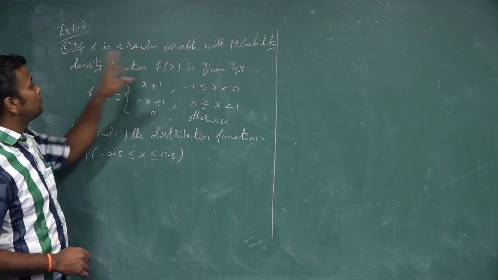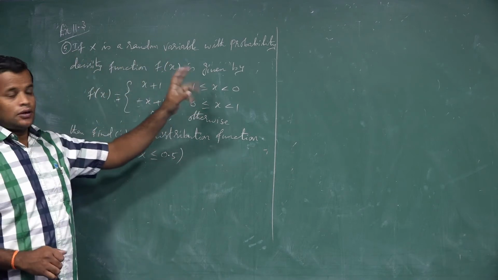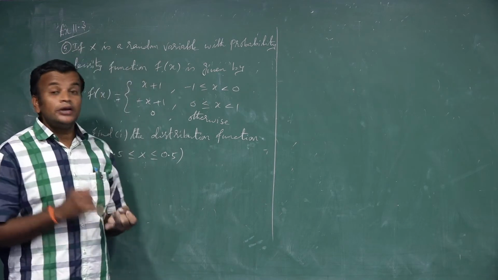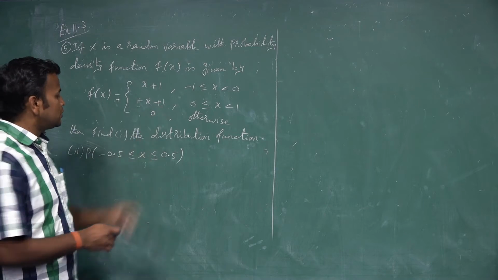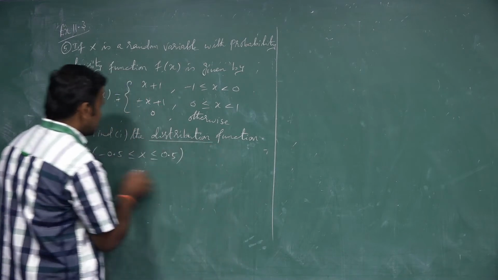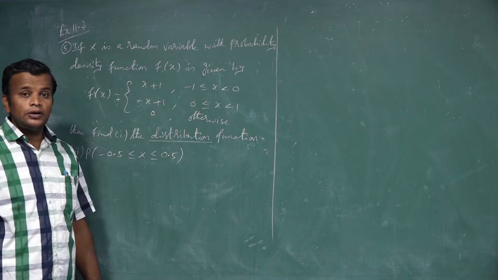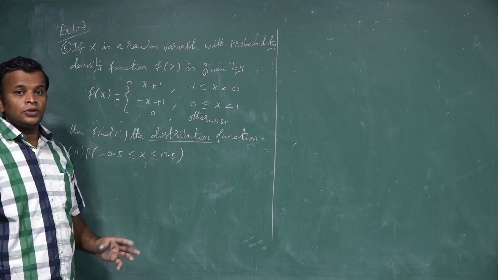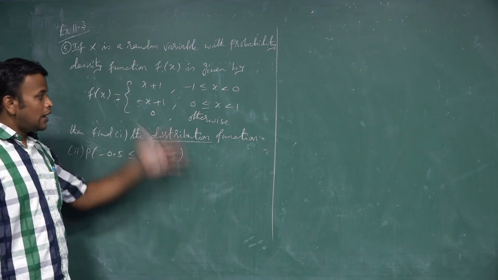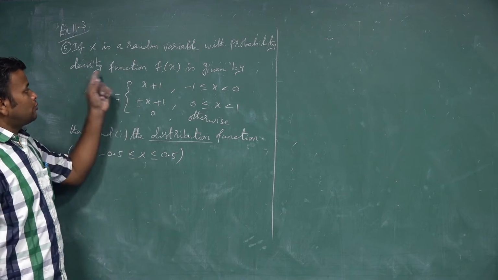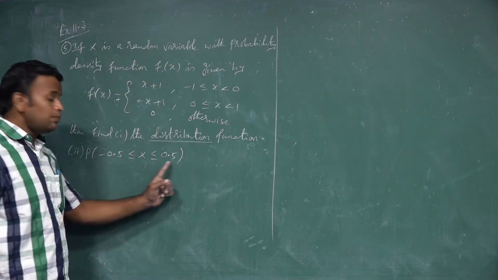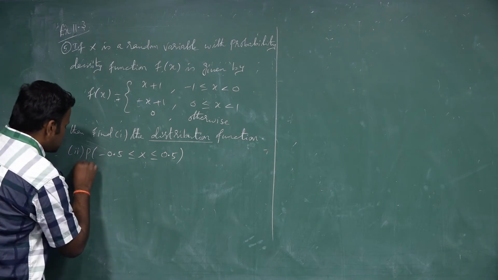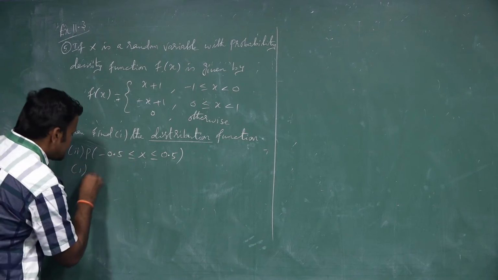If x is a random variable with the probability density function, now we don't need the mean and variance concept. You see, some f of x value is given. Find the distribution function and also find the probability values, actually the sum is for you. Suppose you have a doubt, you see the answer of that question. Small f of x is given to find the capital F of x and also to find some probability values. First we find the distribution function.